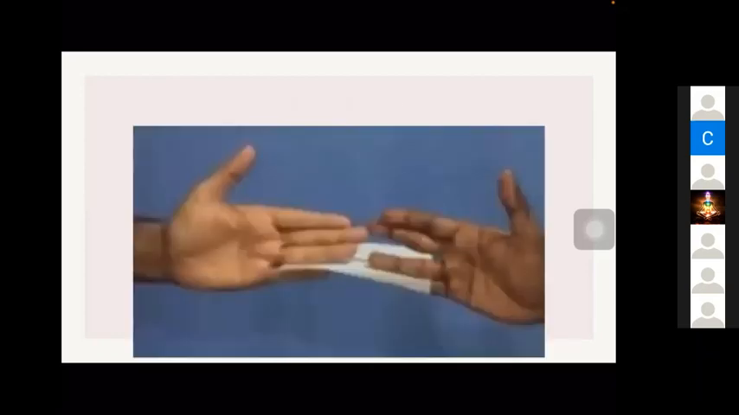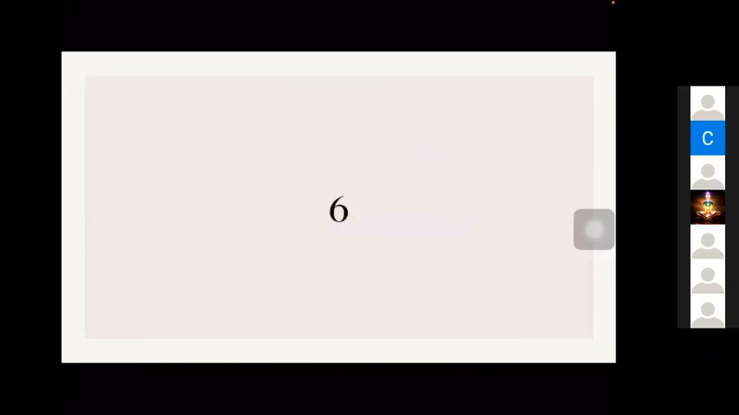Name this test. Card test. Which muscle are we testing here? Lumbricals? Not lumbricals, the palmar interossei. Palmar interossei produce adduction of the fingers.